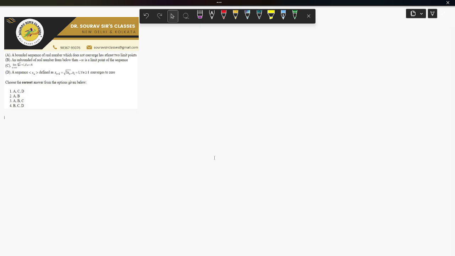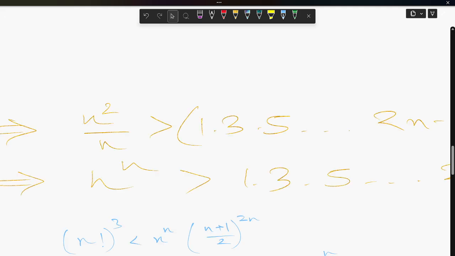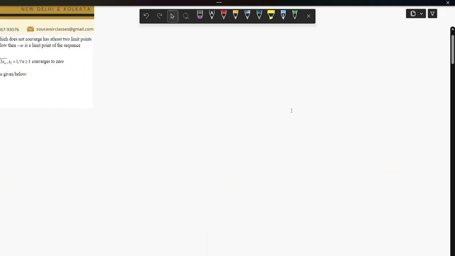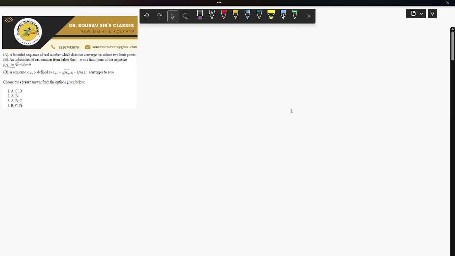An unbounded sequence of real numbers from below has minus infinity as a limit point. So now if a sequence is unbounded from below, it means that there exists... Yeah.